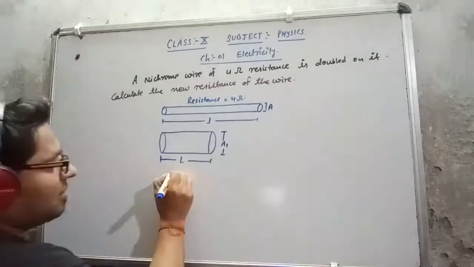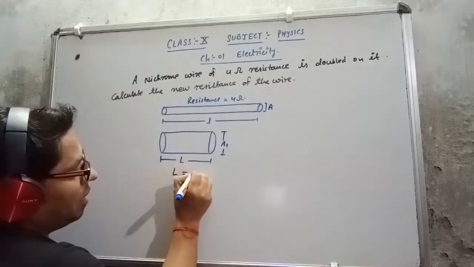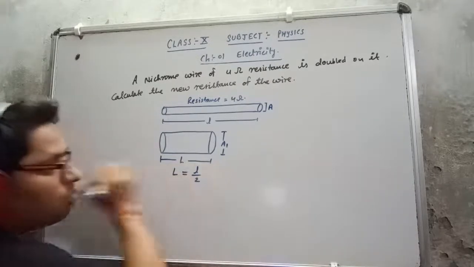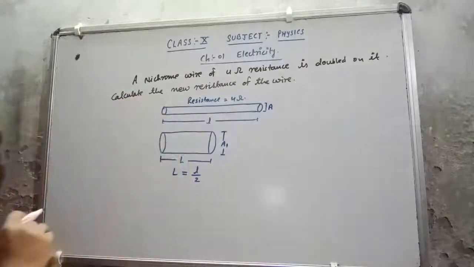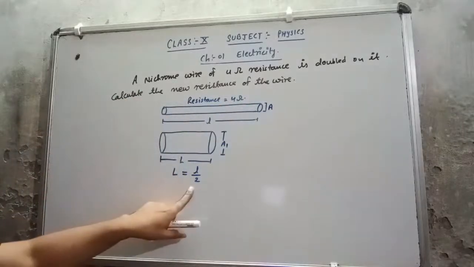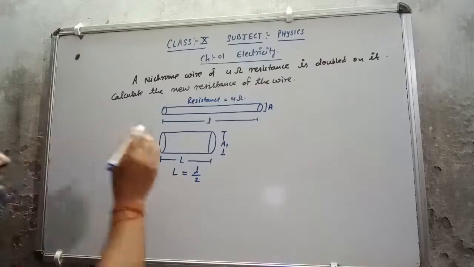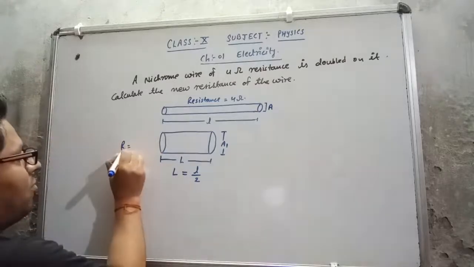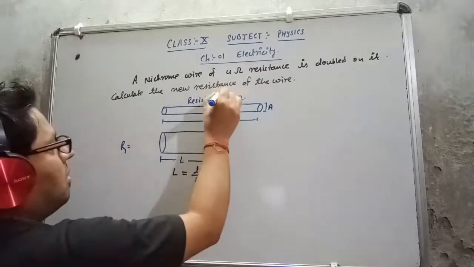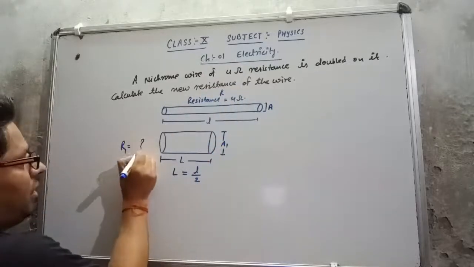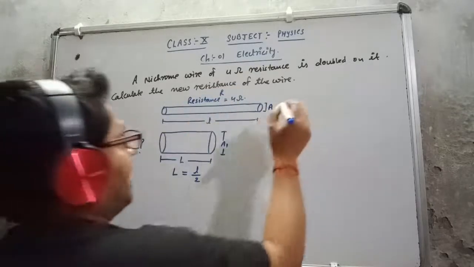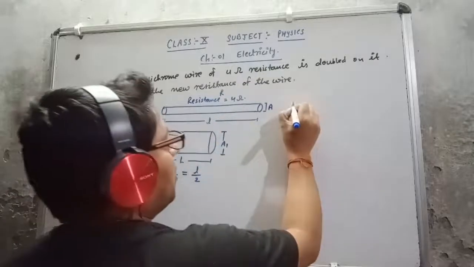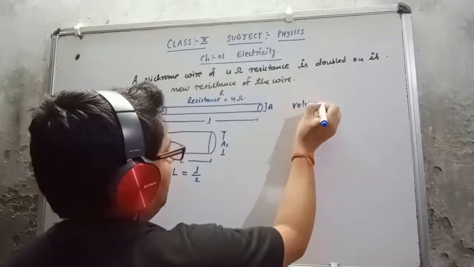That means I can say that capital L is equal to l by 2, because I'm going to fold it, so just half of it will come. So capital L is l by 2. The resistance of this wire, I suppose this is R, and this is R1. I want to find out R1.